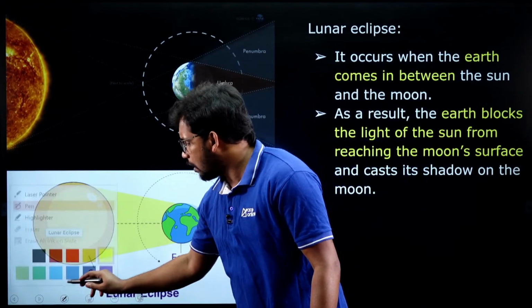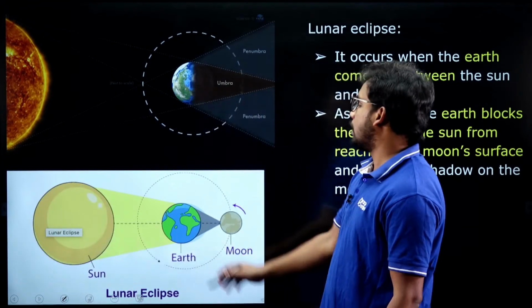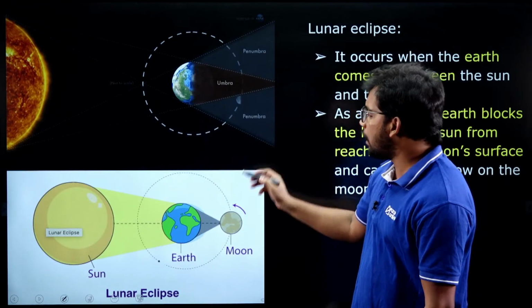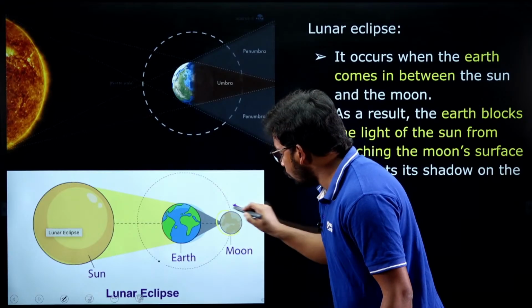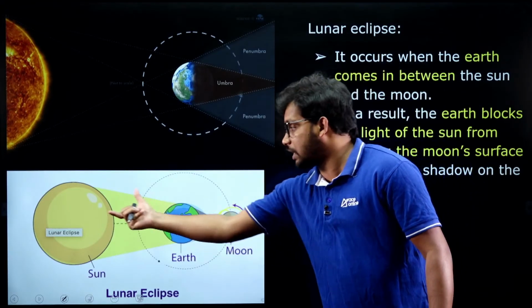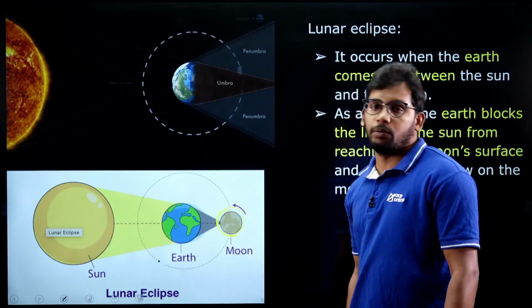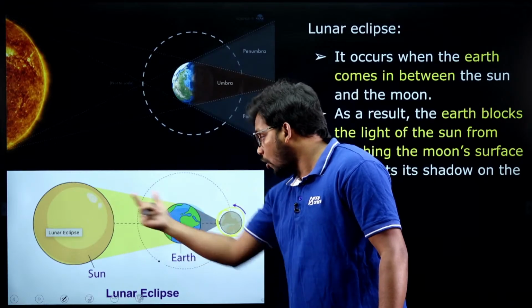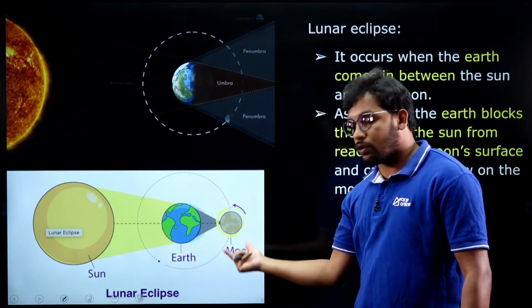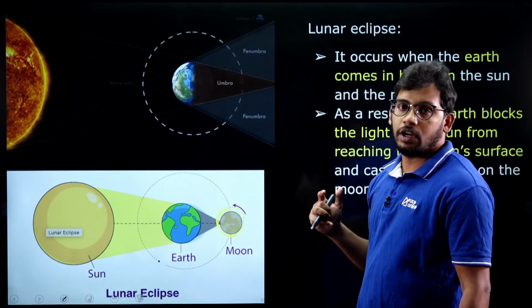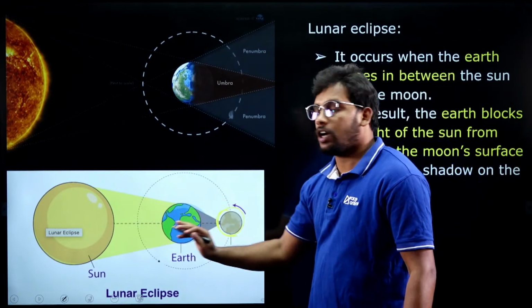Many times this has been asked, so you need to remember it as well. The same concept of umbra and penumbra may happen here as well, right? But here the moon will come out of earth. That means earth is obstructing sunlight from reaching the moon. In a solar eclipse, the moon is obstructing the sunlight from reaching the earth. But in the case of a lunar eclipse, earth is obstructing the sunlight from reaching the moon. So that is called the lunar eclipse.